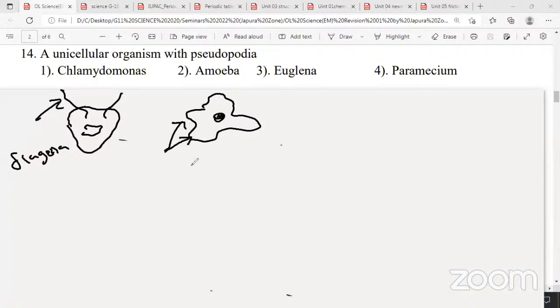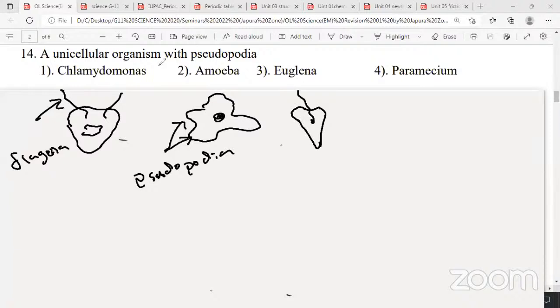Sometimes in structured essay papers, term test papers, or oral papers, they can give a line diagram like this and ask you to identify the organism. So this is pseudopodia. What are these called? Locomotory organelles. Next one, Euglena. Euglena is photosynthetic, chlorophyll present.